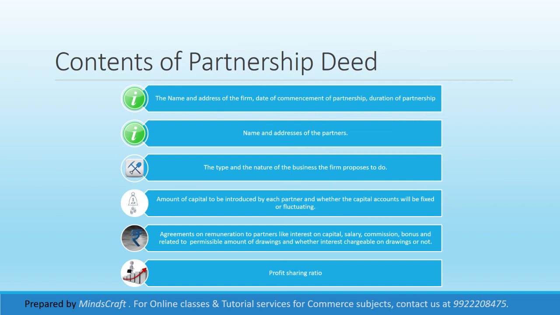This includes very basic details like the name and address of the firm, name and address of the partners, the type and nature of the business the firm proposes to do, amount of capital to be contributed by each partner, and whether these capital accounts will be fixed or fluctuating. Interest on capital, whether it would be given on the partner's capital or not. Drawings, how much amount is permissible that the partner can withdraw for his personal use.